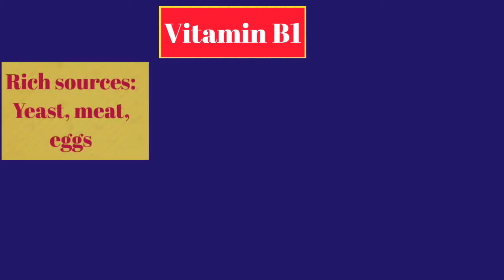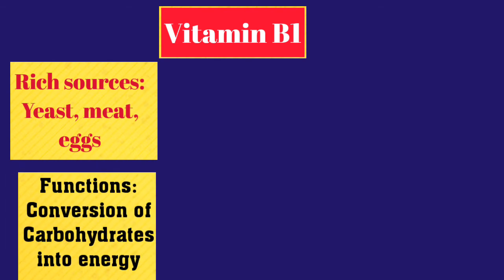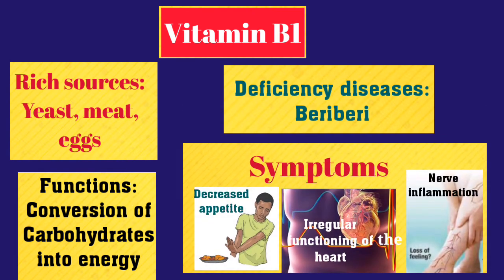The rich sources of vitamin B1 are yeast, meat, eggs. Vitamin B1 functions are conversion of carbohydrates into energy. Beriberi is the deficiency disease. Its symptoms are decreased appetite, irregular functioning of the heart, and nerve inflammation.